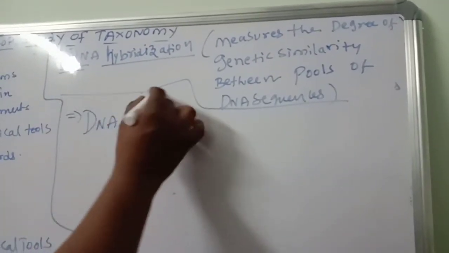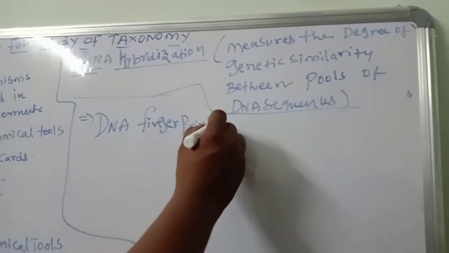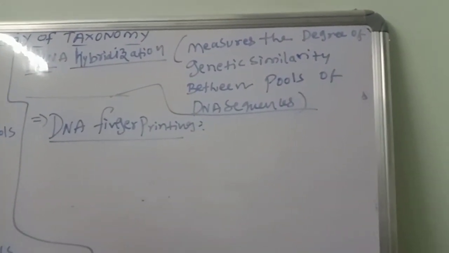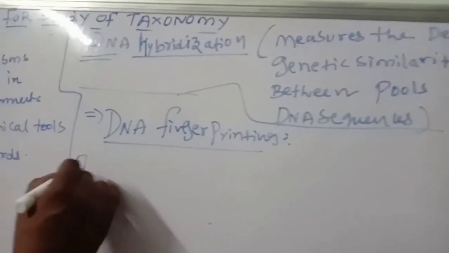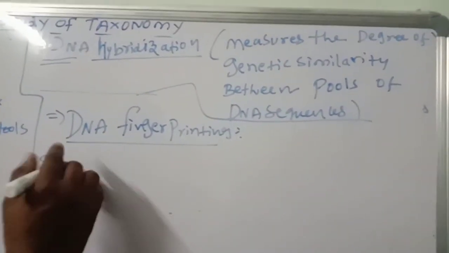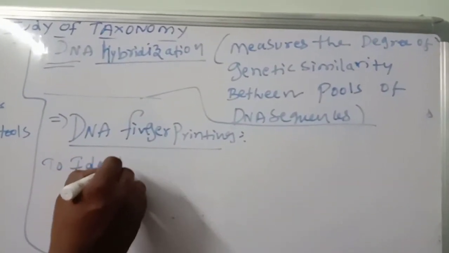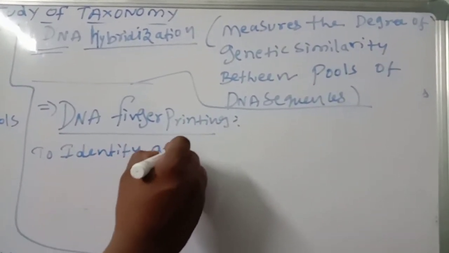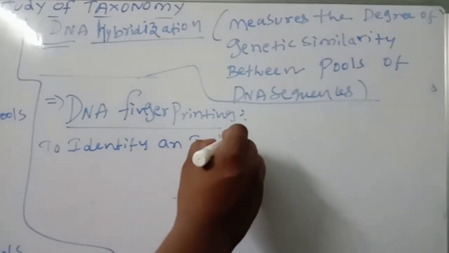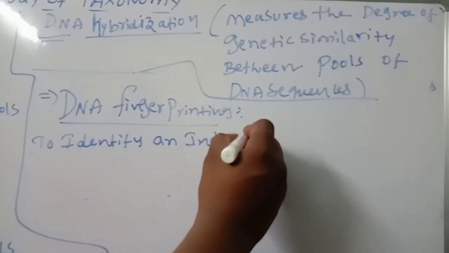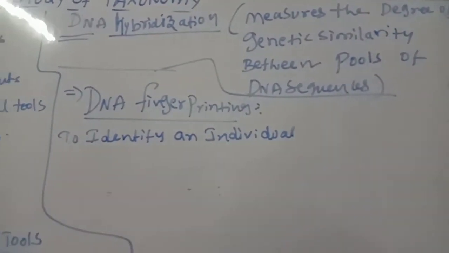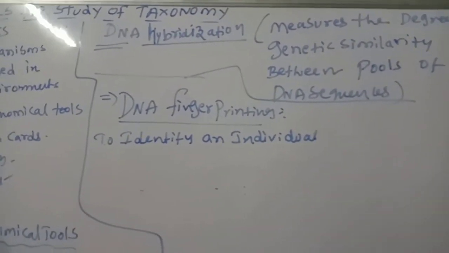The next one, DNA fingerprinting. You know very well the DNA. So first, identify from whom, one particular fellow, to identify an individual. So you know very well, murderers, rapists, we can identify them because of DNA fingerprinting.